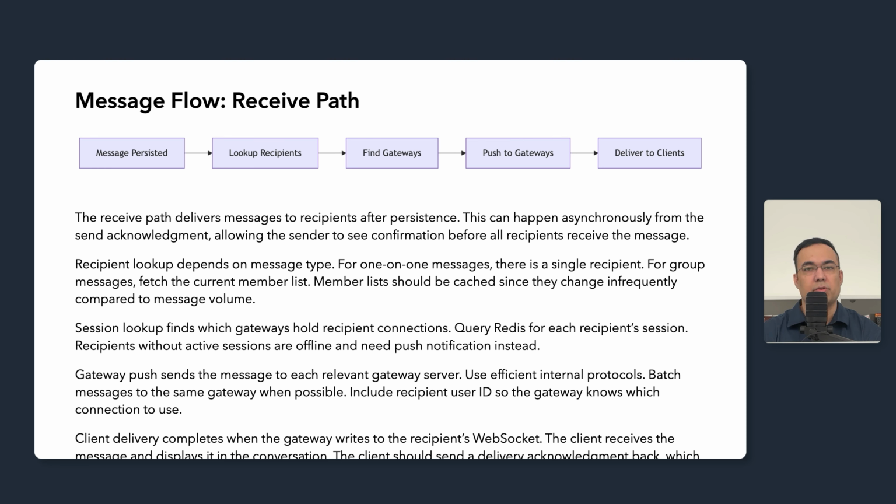Recipient lookup depends on message type. For one-on-one messages, there is a single recipient. For group messages, we fetch the current member list. The member list should be cached because membership changes infrequently compared to the message volume. A group that exchanges thousands of messages might only change membership a few times per month.